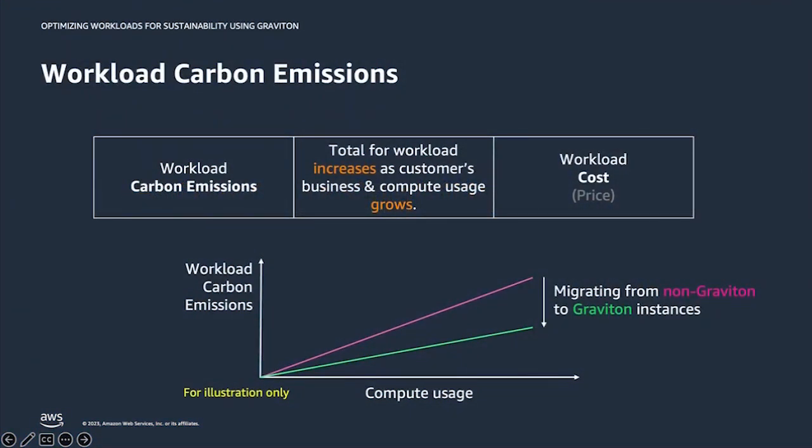So let's first take a few minutes to review the sustainability connection between compute usage and your workload. Z just went through some examples of how customers reduced their resource consumption relative to the business outcomes of their workloads. Here are a couple of ways to think about their carbon savings. The first, workload carbon emissions, which is correlated with their resource consumption. As the customer's business grows and compute usage grows, the workload carbon emissions increase accordingly. The analog of this is workload cost, which is correlated with their compute usage.